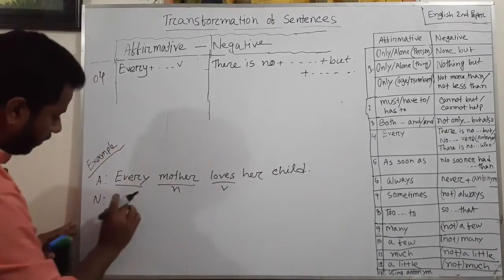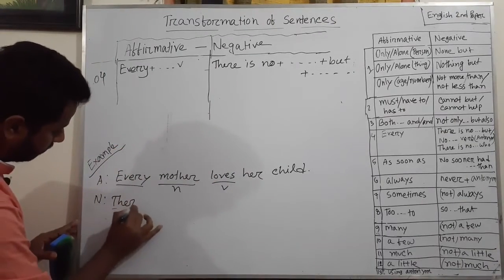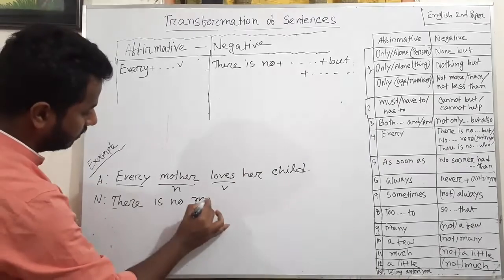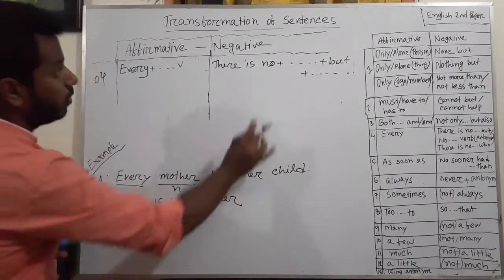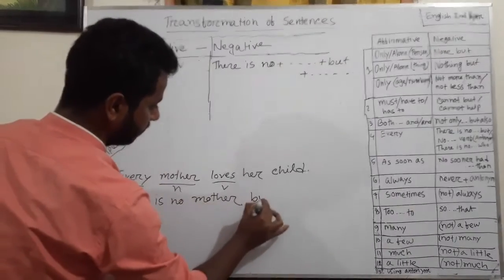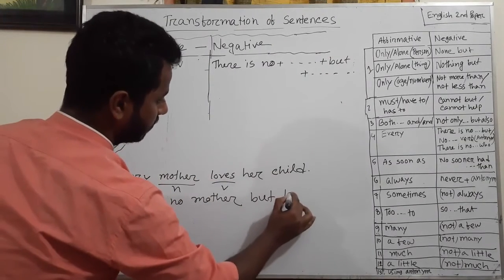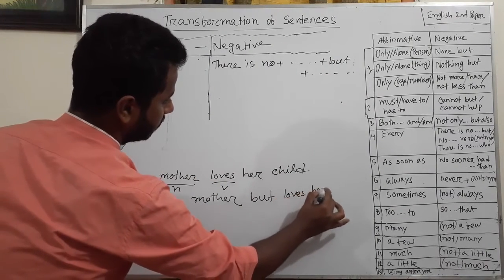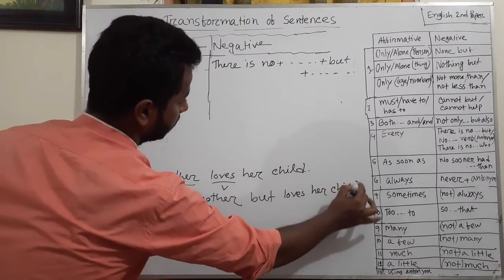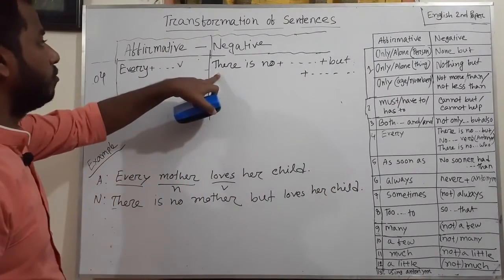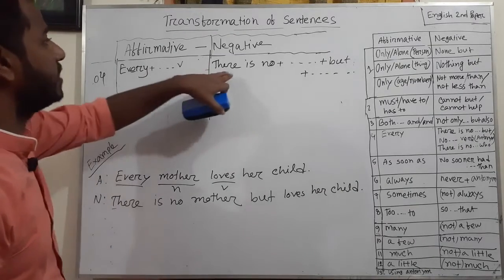There is no instead of every. There is no, then this word mother. Then but, plus the rest of the sentence: loves her child. This is the number one structure. Instead of every, you can use there is no.